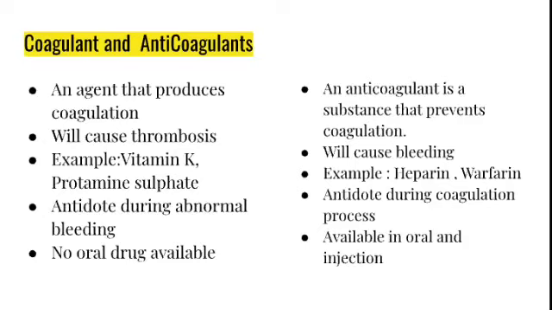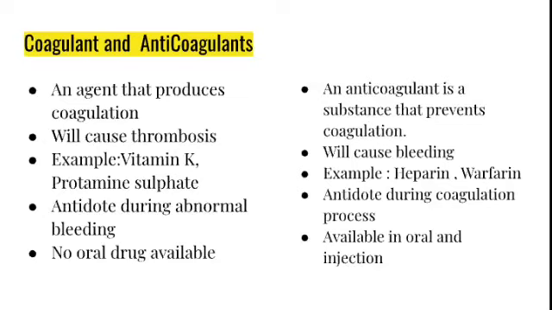Coagulants are used as antidotes during abnormal bleeding, and anticoagulants are the drugs used when abnormal coagulation happens in our body, like DVT or thromboembolism; we use heparin or warfarin.